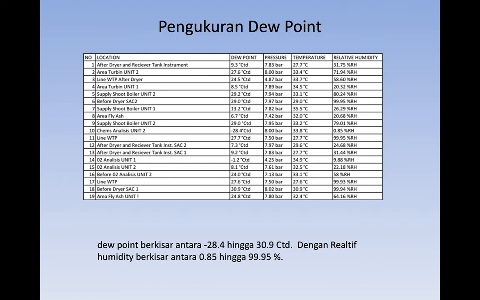There are 19 points, so we measure 19 points on the distribution line, and we got that the dew point of compressed air varies. It depends on the location in the system.